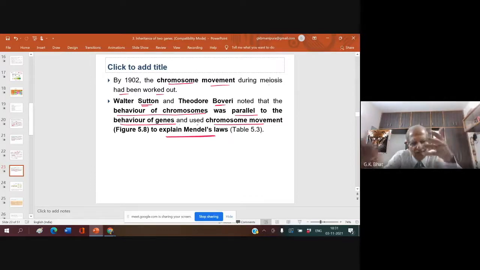If you sit in the bus, wherever the bus goes, you have to go. Am I right? Yes, sir. Whenever genes are present on the chromosome, and the chromosomes move from parent to daughter cell, the genes present on the chromosome also should move. This is what the simple chromosome theory of inheritance says.